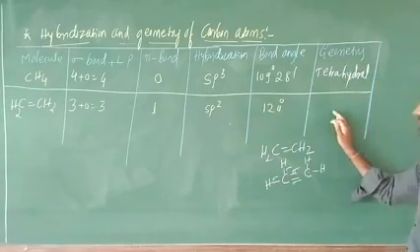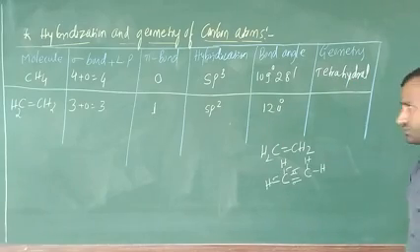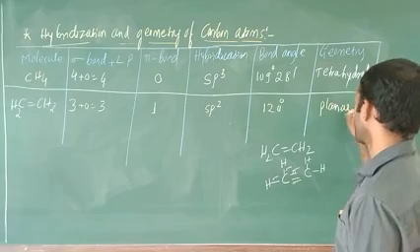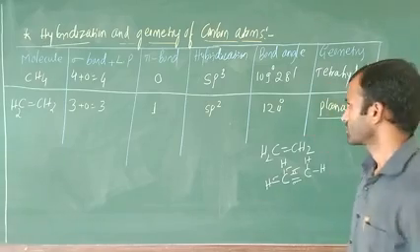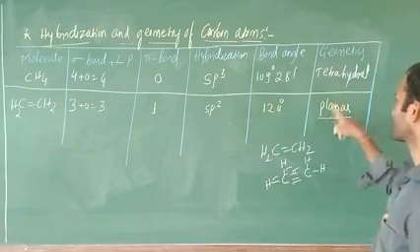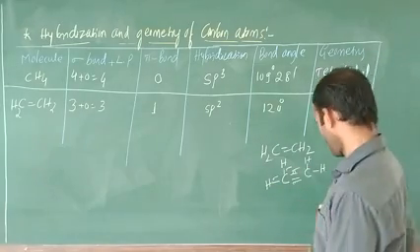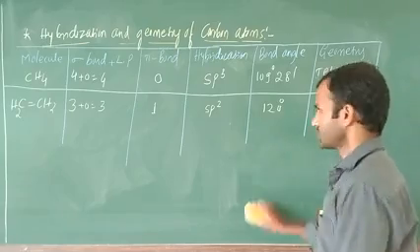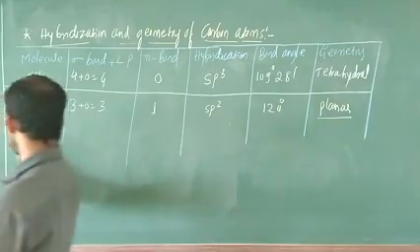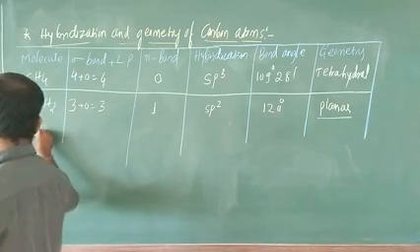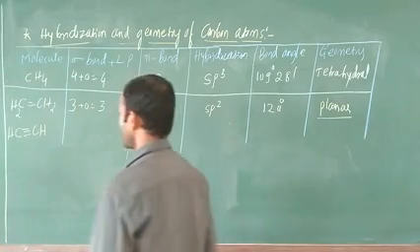Next, in this case what? This is planar in structure. This one indicates what? Planar in structure. Okay. sp2 hybridization, planar in structure, otherwise you can say what? Particularly what? Geometry. Okay. Next, in this case what? Last example, that is what? Ethyne, CH triple bond CH, CH triple bond CH.